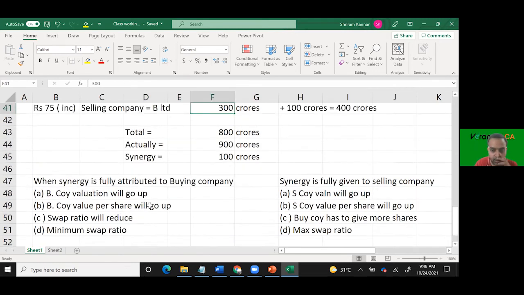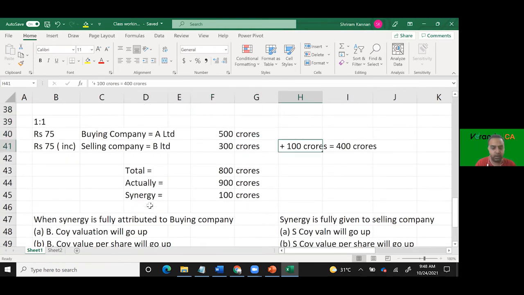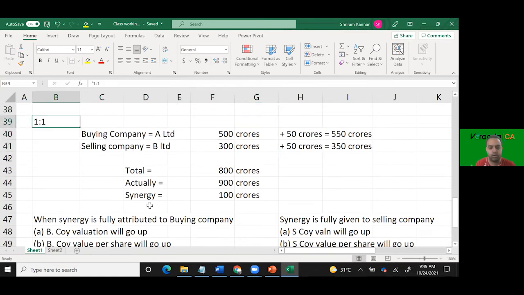So they say, okay, let's take 50 crores in my account, 50 crores in your account. So the value is going to be 550 crores and the value of this company is going to be 350 crores. Again, they will be negotiating. So the swap ratio, so this value will undergo a change. Swap ratio will be 1.2:1. Some number they will conclude.